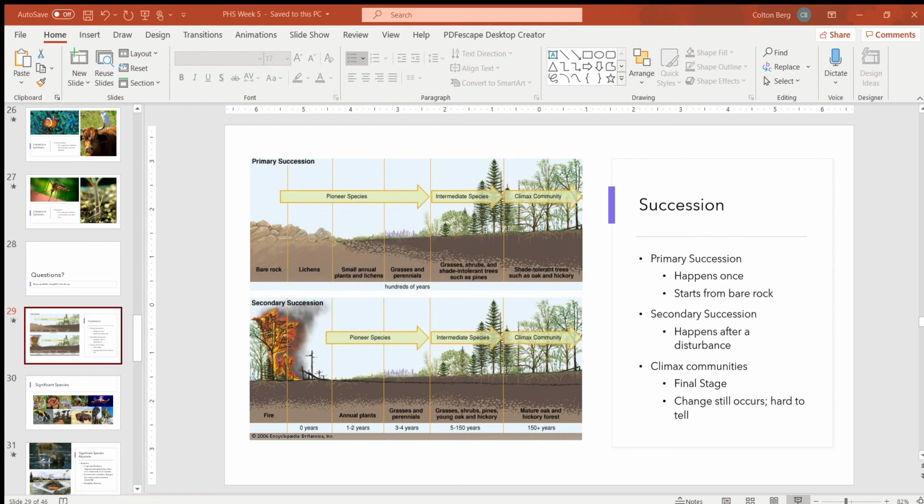My favorite example is moss. Okay, I think moss is super cool. If you haven't noticed, I tend to favor plants more so than I favor animals. Not saying animals are bad, but plants are cooler. And if you don't agree with me, I think you're wrong. But anyway, moss I think is super, super cool.